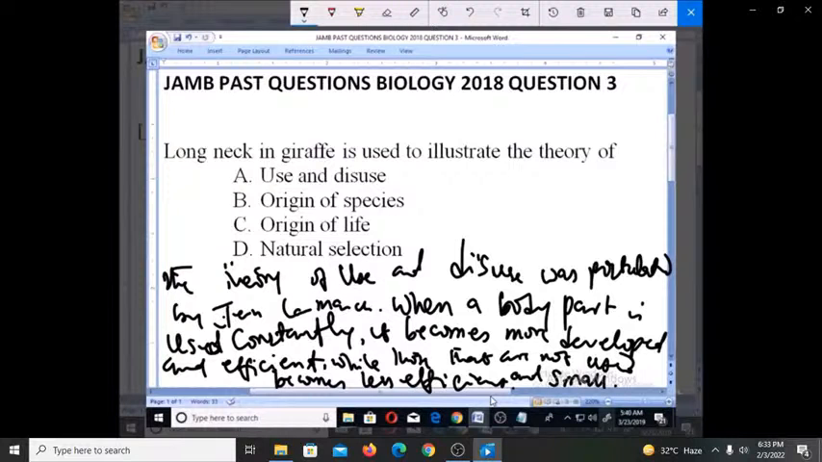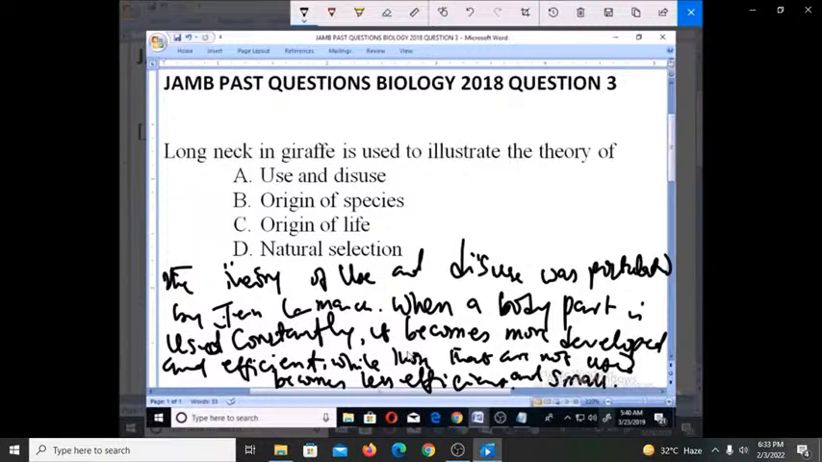So these developed traits are then passed on to the organism's offspring. This was the theory that used the giraffe as an example, stating that the ancestors of the giraffe had short necks. However, because they had to stretch their necks to reach for leaves on trees, the necks got longer, and this was passed to their offspring as a trait.